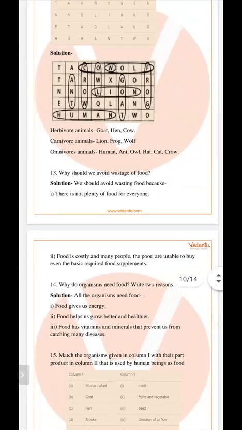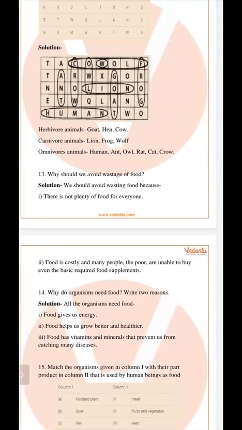Food is very costly and poor people cannot afford it.